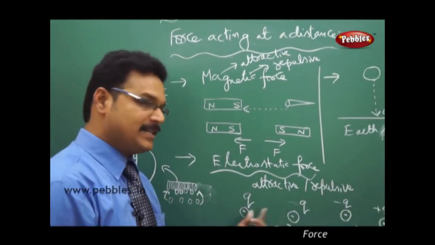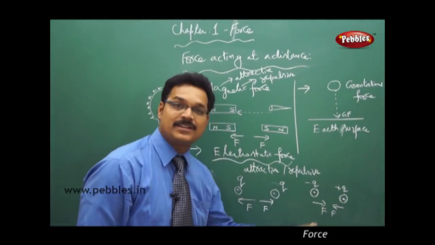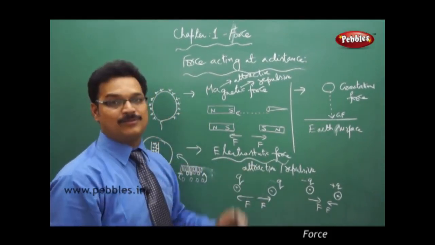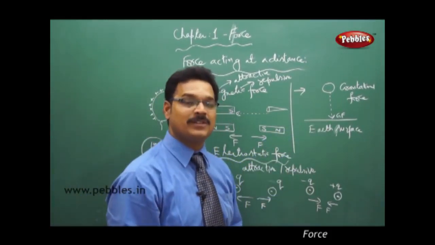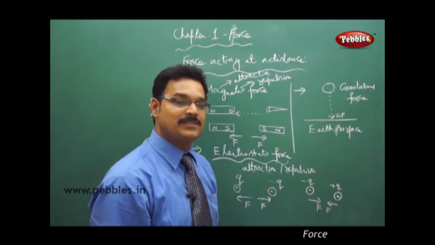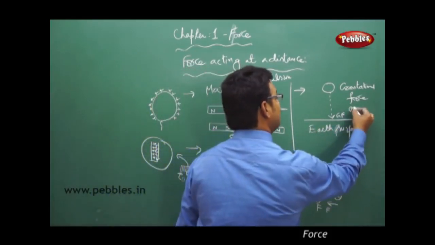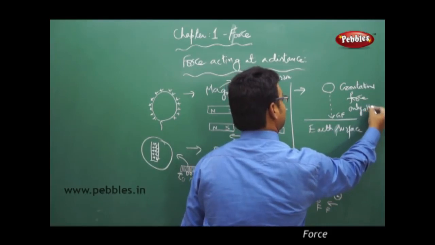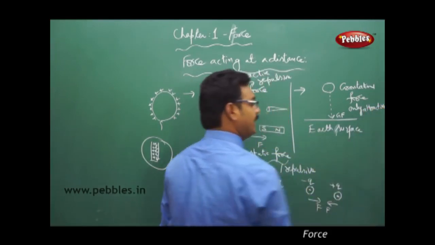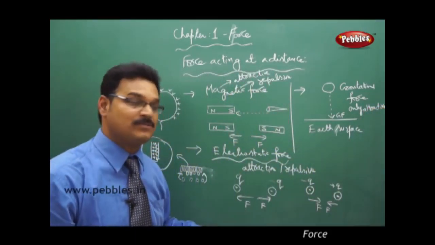See, like charges repel, unlike charges attract. So it's attractive force, repulsive force. Now coming to gravitational force, is it attractive or repulsive? It is only attractive. Gravitational force is not at all repulsive, it's only attractive.